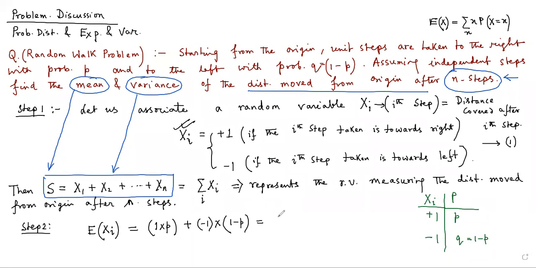So you can write 1 into p plus -1 into q, and you see that this is nothing but p minus q, which is the mean of the random variable xi, and it is true for all i, because every random variable has been defined in the following manner. Okay, I'm going to the next page.